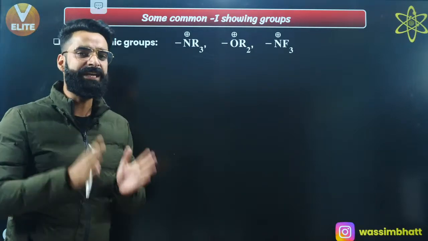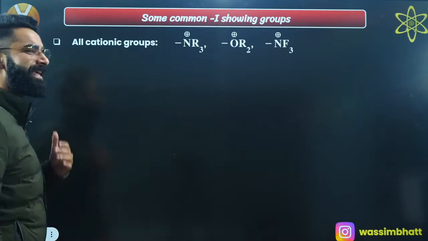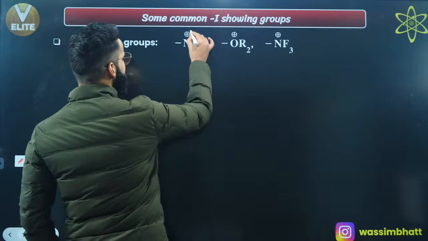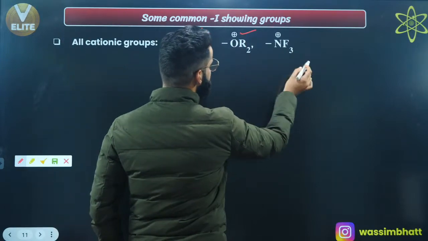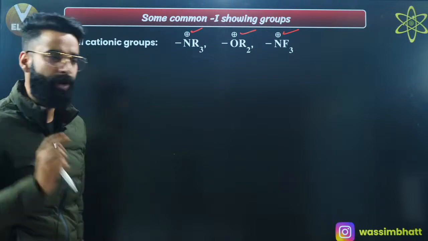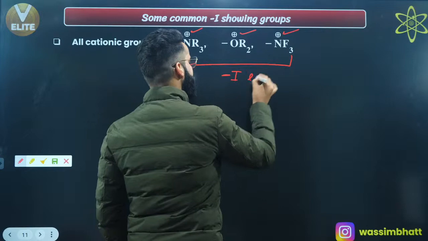All the cationic groups. What do we mean by the cationic groups? Any group having positive charge on it. Say, this is NR3 having positive charge on it, OR2 having positive charge on it, this NF3 having positive charge on it. Any group having positive charge on it is always going to show the minus I effect, right?